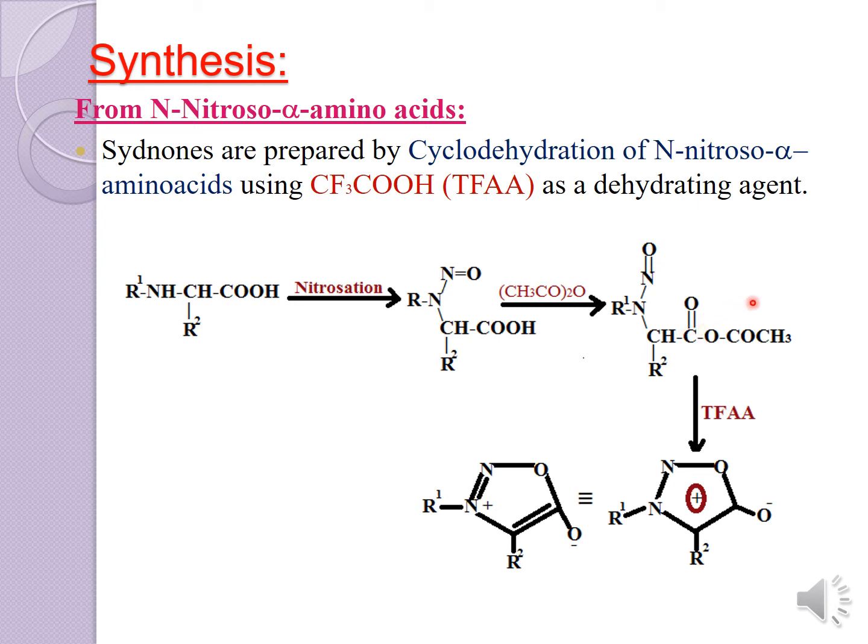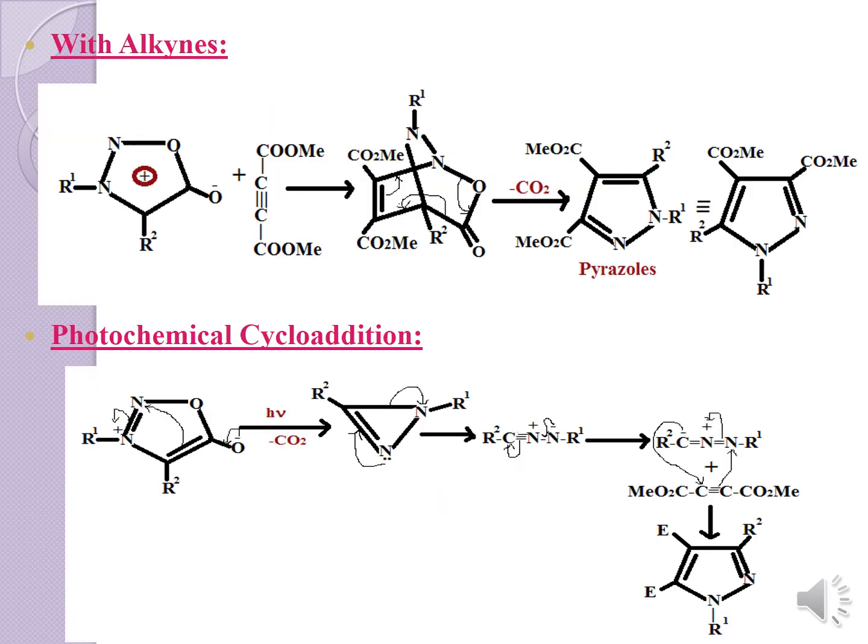And again, if you are treating it with trifluoroacetic acid, that is CF3COOH, when you treat it with the TFAA, then the ring closure takes place. Here this bond will shift over here, and then CH3COO minus will get cleaved out.